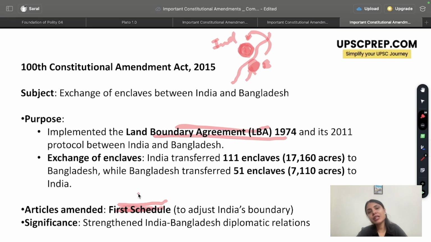Now, those of you who have been part of my classes or otherwise also, I have a question for you. You tell me, whenever we have to secede a territory from India to any other nation, we require a constitutional amendment for it. Can you tell me which article of the Indian Constitution has this provision? I have a hint for you. It is either Article 2 or Article 3. Can it be Article 4? That is what I want you to answer in the comment section.